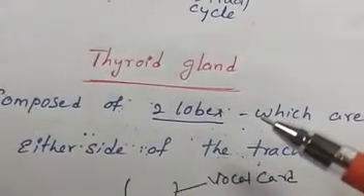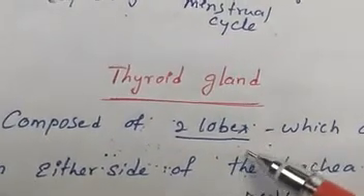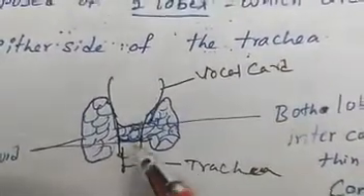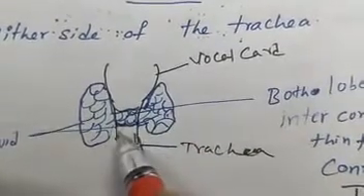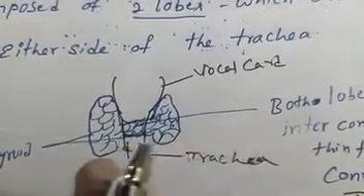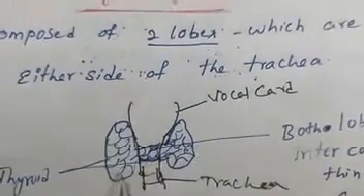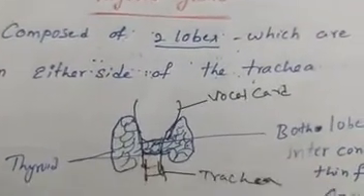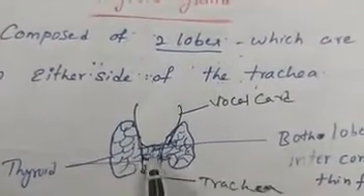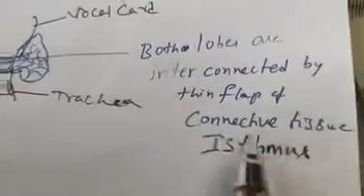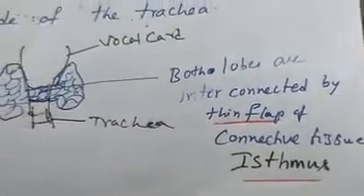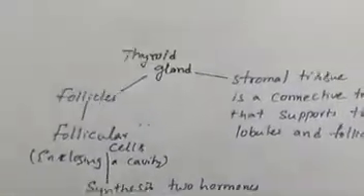See, the thyroid gland is composed of two lobes, which are located on either side of the trachea. See, this is the vocal cord here. This is the trachea. On either side of the trachea, two lobes are present. So these two lobes are interconnected with a thin flap of connective tissue, that is nothing but the isthmus.